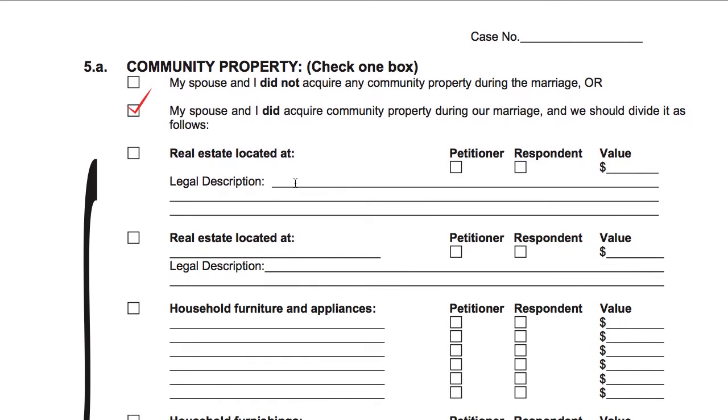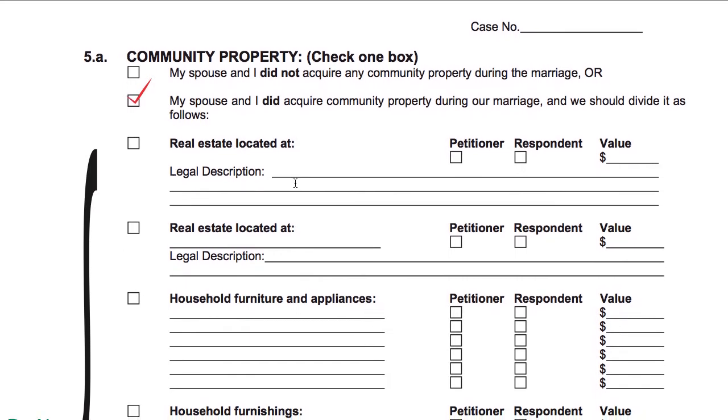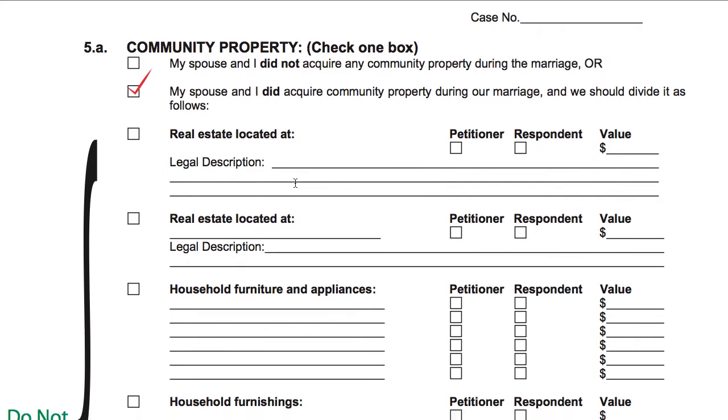Community property, you do not have to fill this out in great detail, but most likely you and your spouse did acquire property during your marriage, and in Arizona, which is a community property state, any property that you acquired during the marriage is presumed to be community. We have a later video going into more detail about community property that you can see at your convenience. But for now, you probably do have community property, so you could check that particular box.